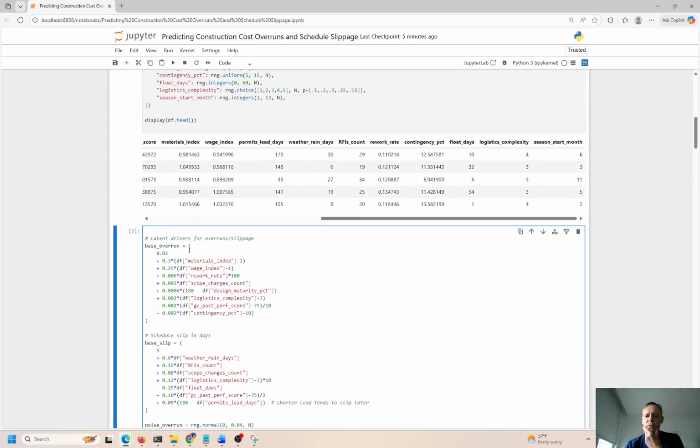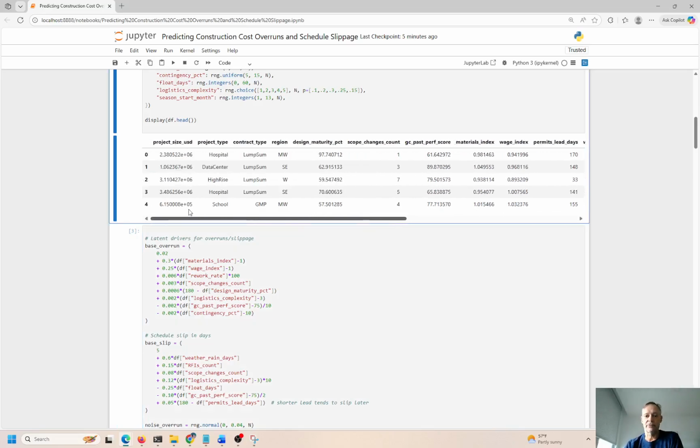Slightly different approach, but kind of the same way. Actually, that's really different. We're basically taking non-numeric values and converting them to categorical values, which are numeric, or some type of one-hot encoding. I don't think I actually did any one-hot encoding over here. It's really categorical, right? So the computer doesn't know what hospital, data center, or high-rise is. That has to be categorically encoded.